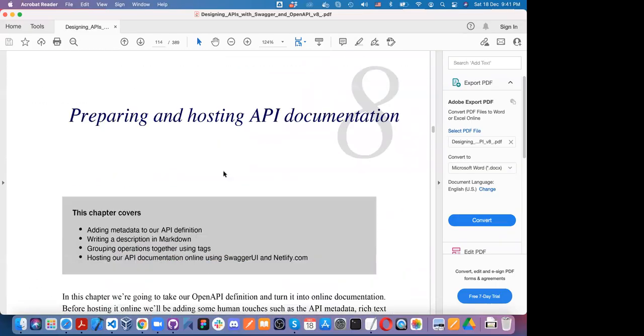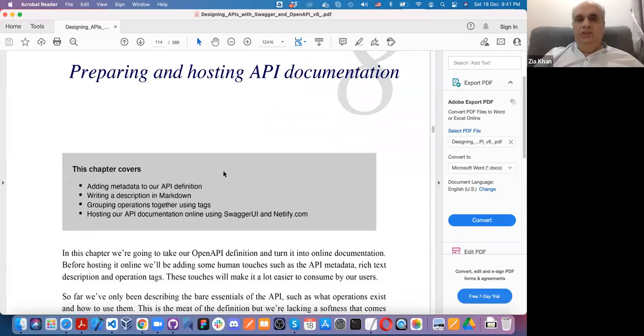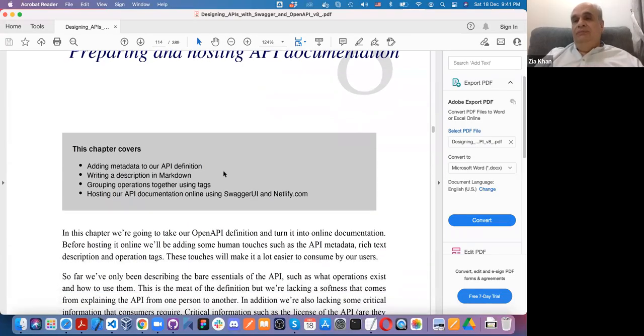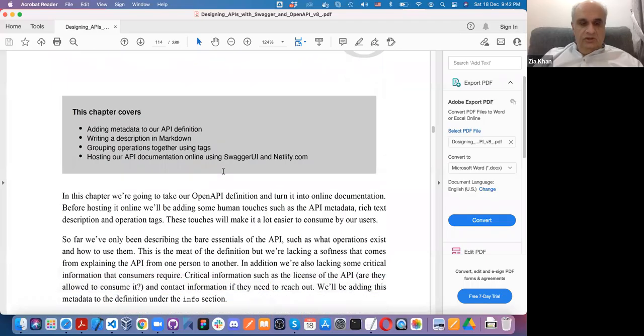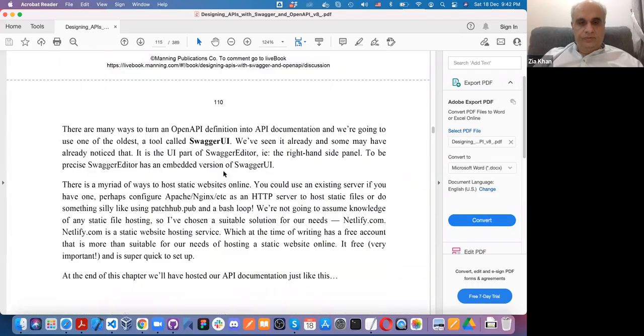Okay. Preparing and hosting API documentation. Now, the thing is, we have more or less taught you, and taught ourselves, how the OpenAPI specification works and how to define it. Now, how to use it, how to generate documentation using it.